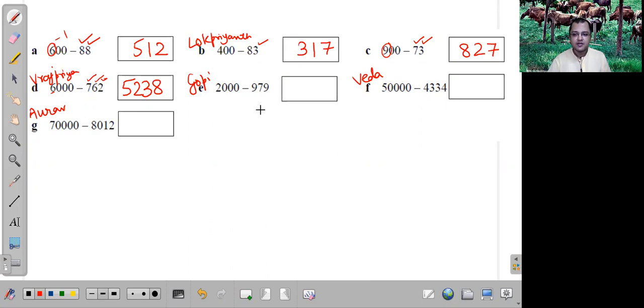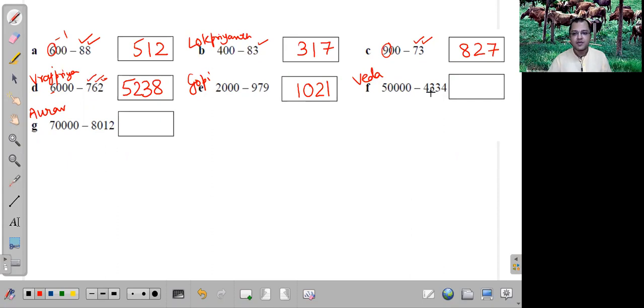Prabhuji, 10 minus 9 is equal to 1. 9 minus 7 is equal to 2. Then 9 minus 9 is equal to 0. And then 2 minus 1 is equal to 1. The answer is 1021. Excellent. Next one. Veda again. Yes, Prabhuji.